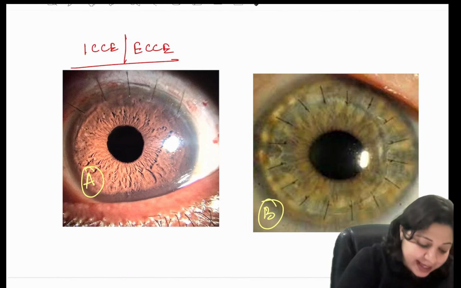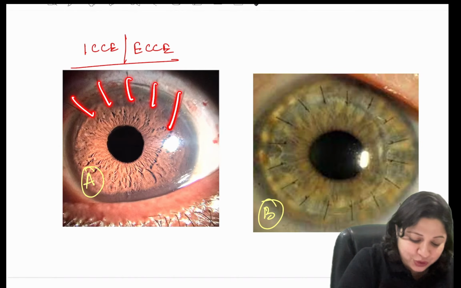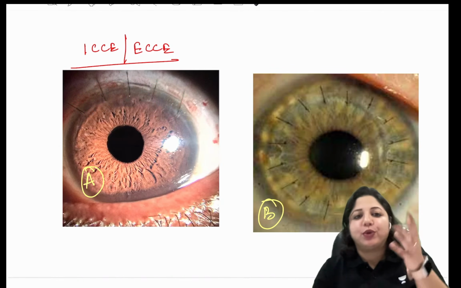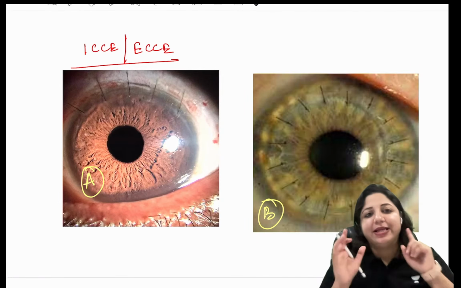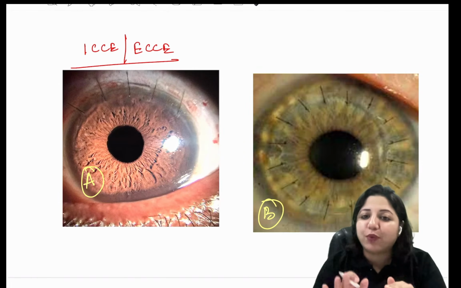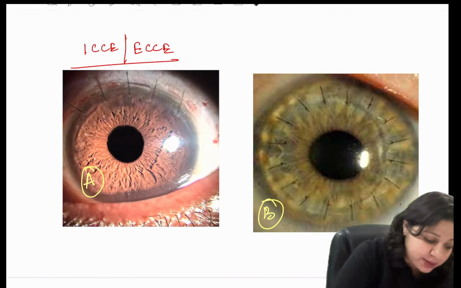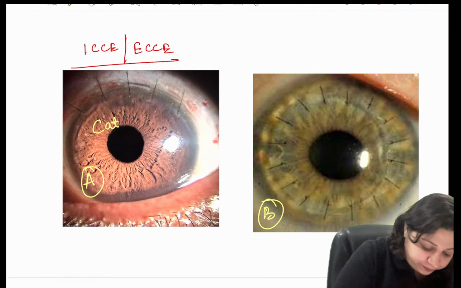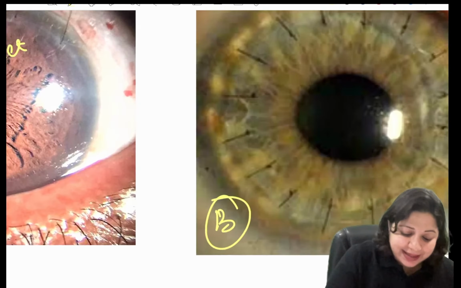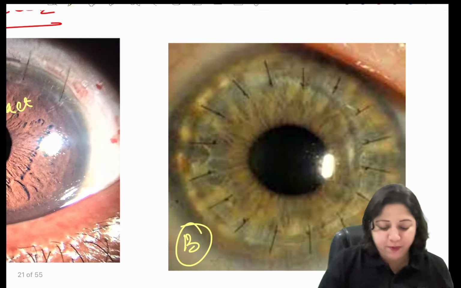Since we can see the sutures placed on the incision site, it has to be either of the two. If the bag was also taken out, that was intracapsular. If the bag was left behind, it is extracapsular. So this one is for the cataract surgery. If that is cataract surgery, what is image B?